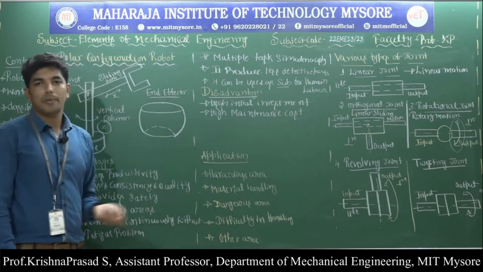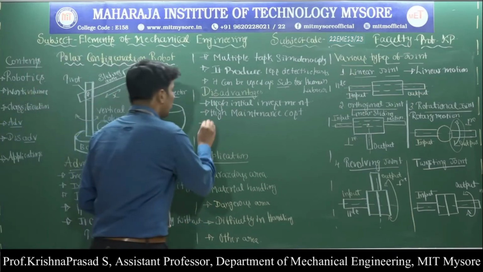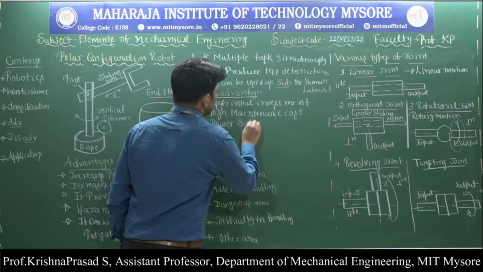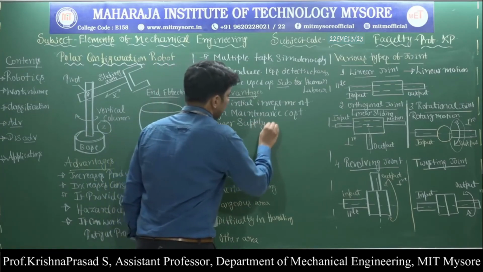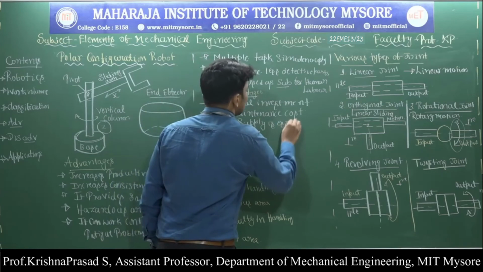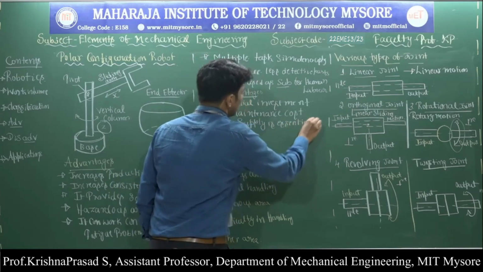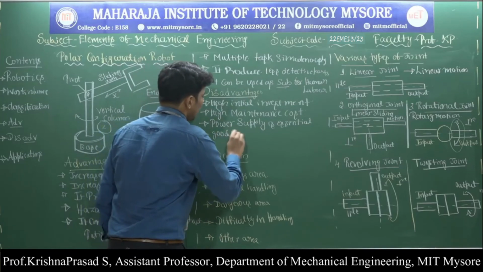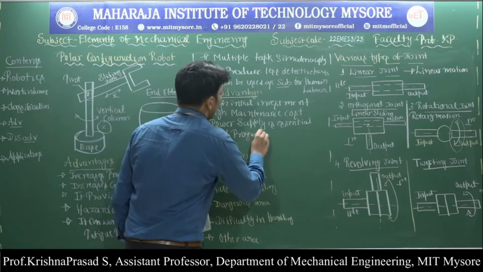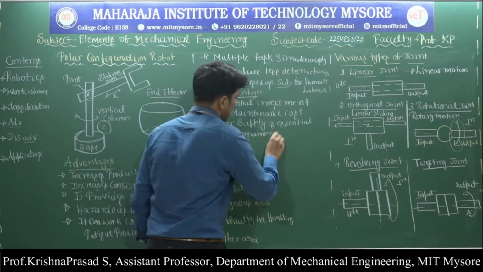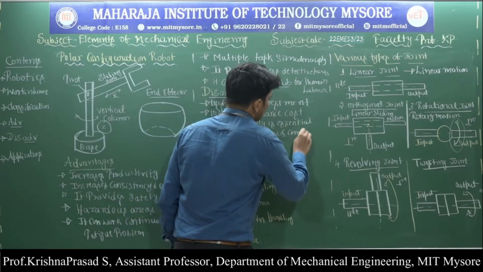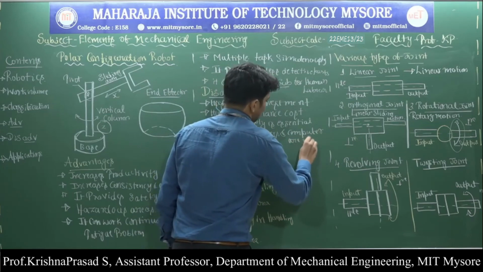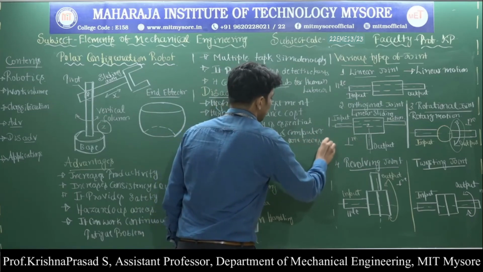Then in order to operate the industrial robot, power supply is essential. Then good programming capability, or a good programmer, and computers are necessary to operate the industrial robot.